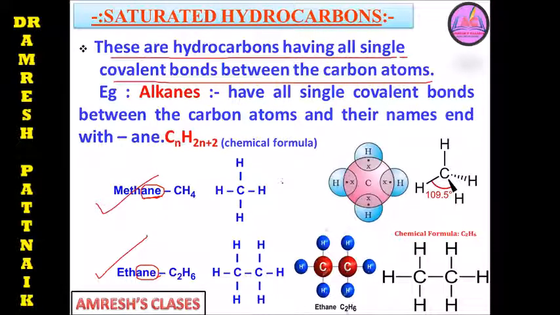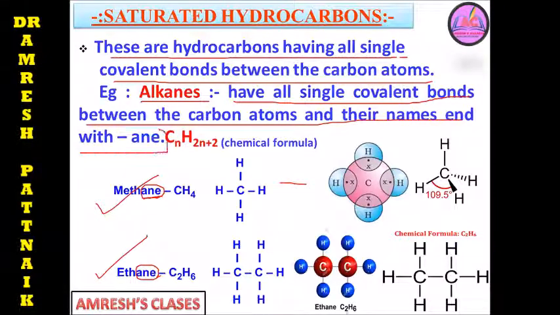ANE stands for single bond, right? Remember this. For example, alkanes. Alkanes have all single covalent bonds between the carbon atoms and their names end with ANE, right? Remember these things only.